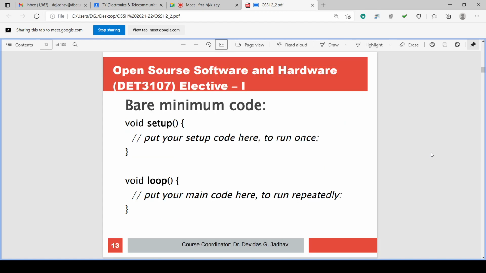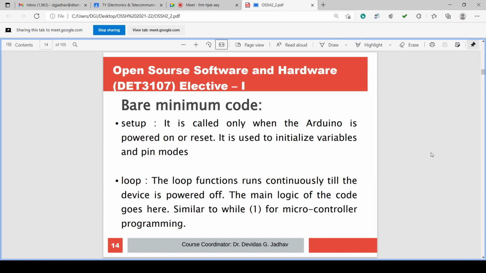So for programming, we have the bare minimum code. Void setup should be there, void loop should be there. In void setup we put the setup code, and it runs once, and in loop we put the main code, and it runs repeatedly. So this is the bare minimum code.